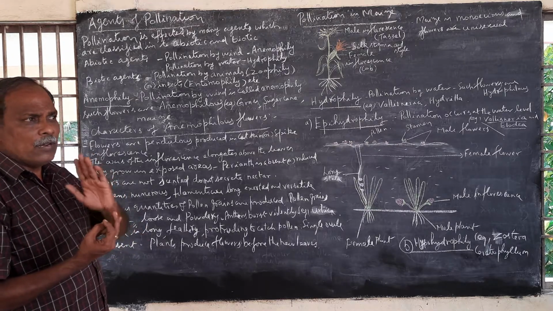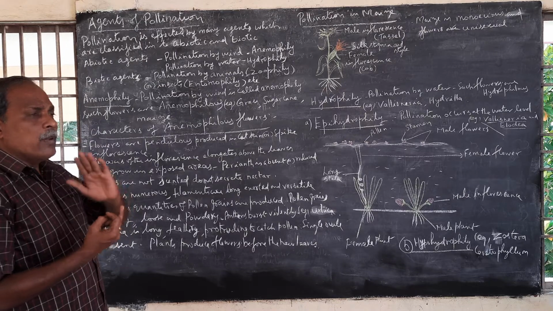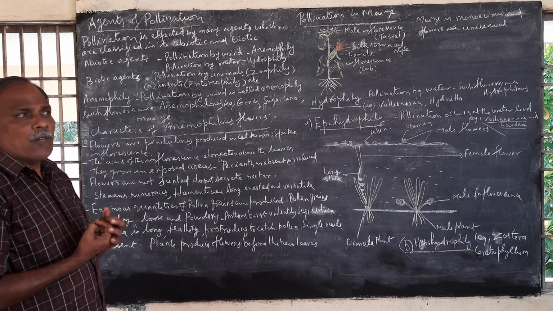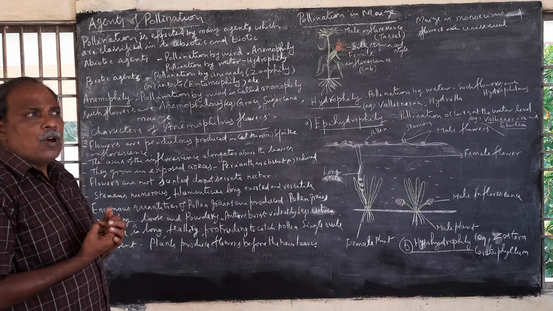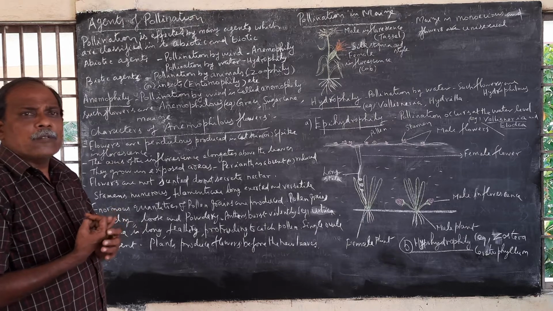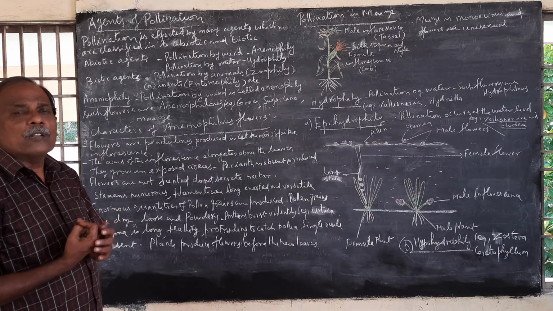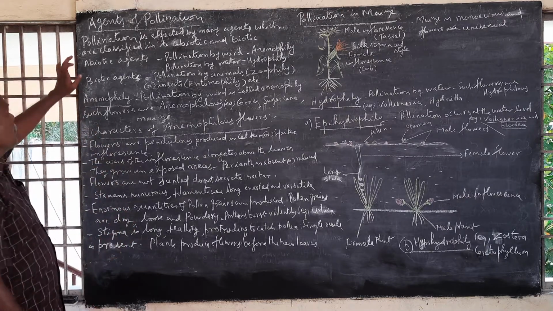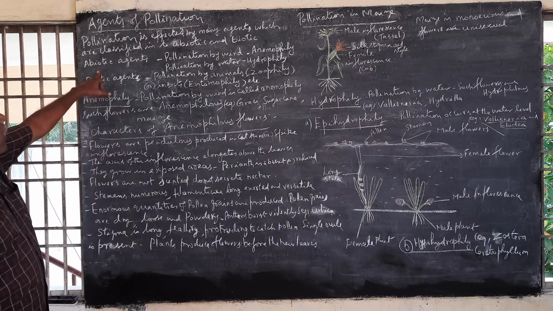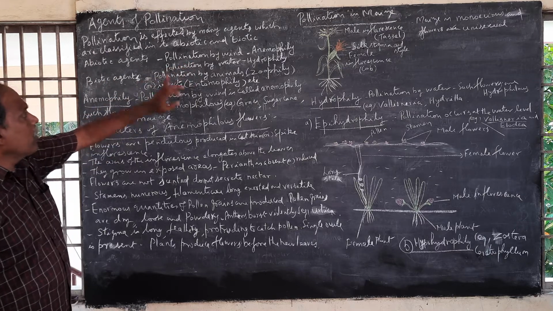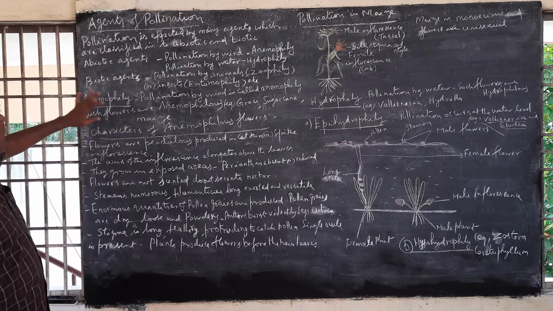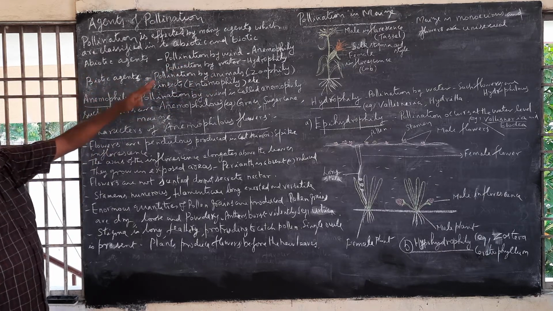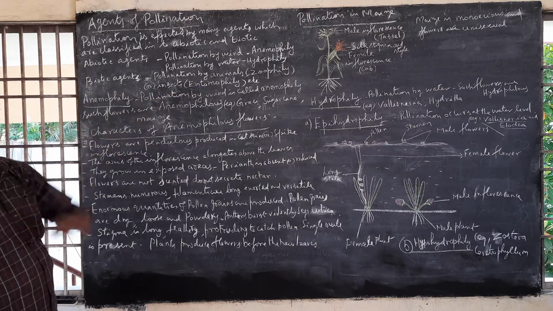Wind pollinated flowers are called anemophilous flowers. The process is called anemophily. Water pollinated flowers are called hydrophilous flowers and the process is hydrophily. So here, abiotic agents: pollination by wind, anemophily; pollination by water, hydrophily. Then biotic agents: pollination by animals, zoophily; pollination by insects, entomophily.